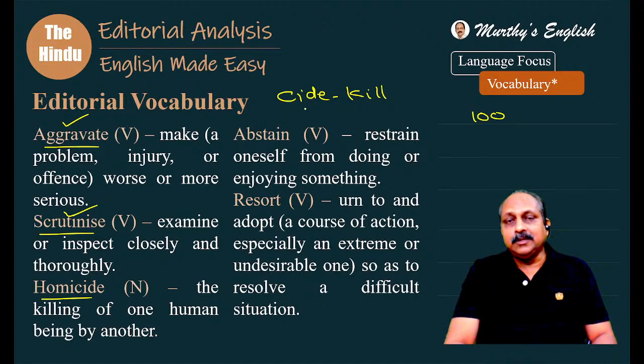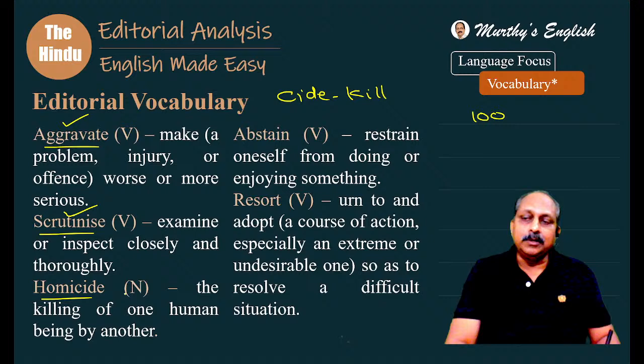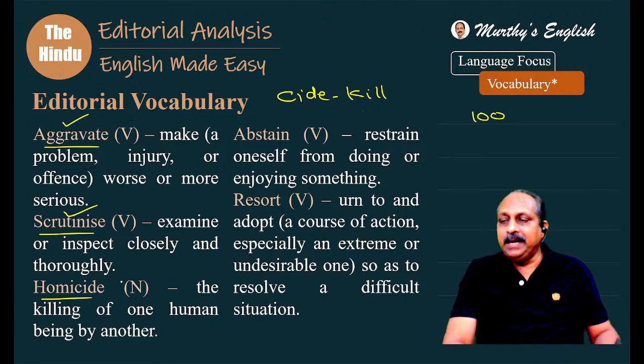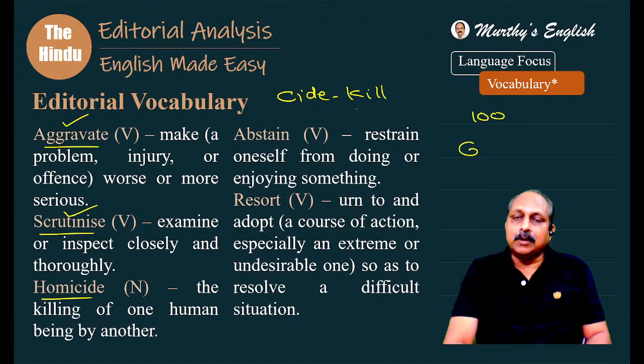Based on this suffix, you can think of a lot of important words. First one, homicide. Homo means what? One meaning, same. Another meaning, Homo sapiens, man's name, biological name. Homo sapiens, sapiens, human being. One human being kills another human being. That act is called the killing of one human being by another. It is called homicide. But based on this, you have to recollect some important words.